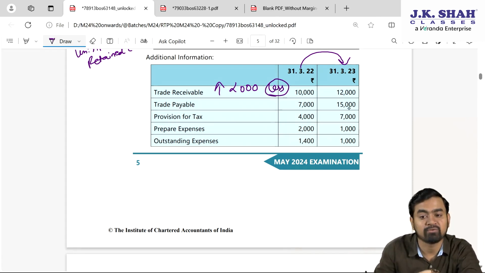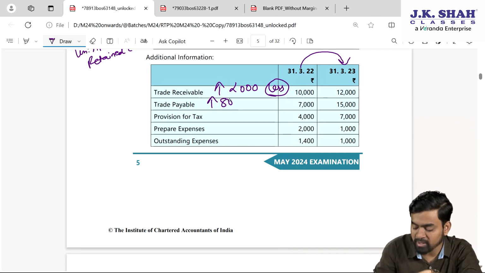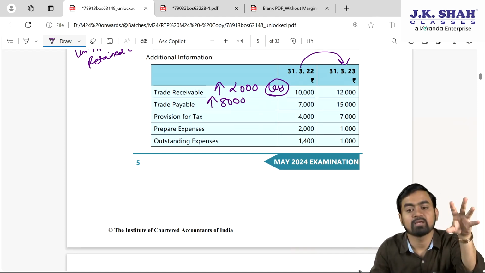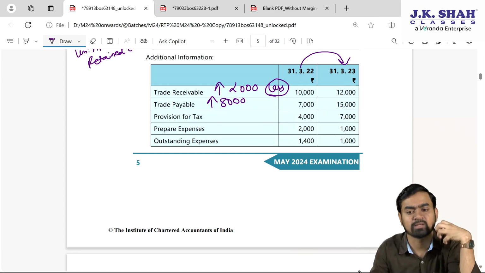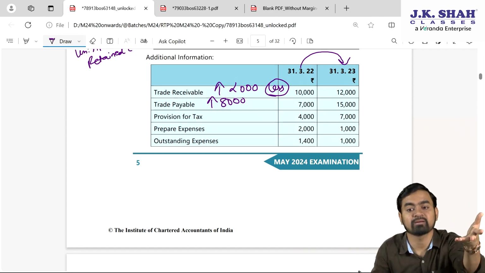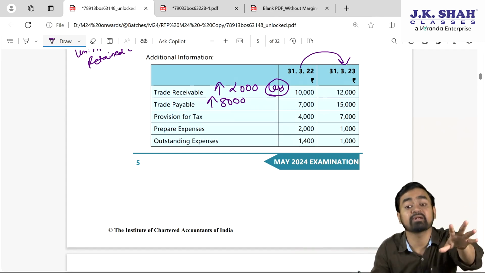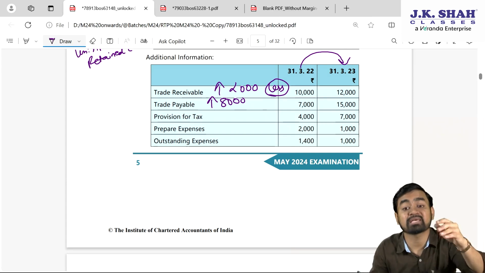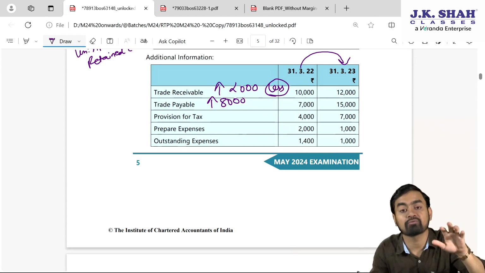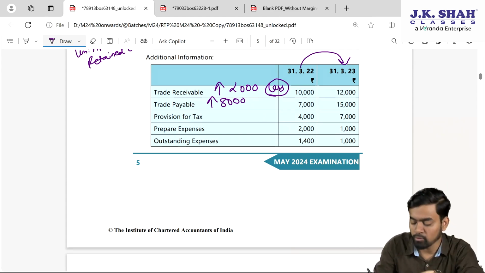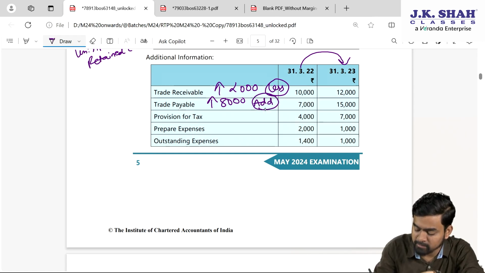Trade payable 7,000 to 15,000, my dear students. So there is increase of 8,000. Think and then answer. Trade payable means creditor. We bought something, but we didn't pay. It means, can I say outflow is avoided? Outflow is avoided is as good as inflow. So this will be added, my dear students.